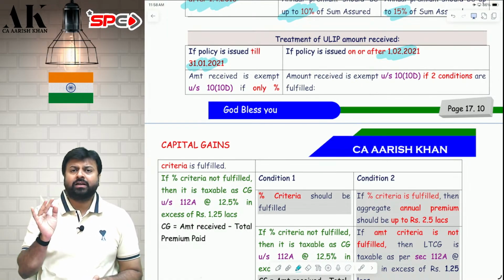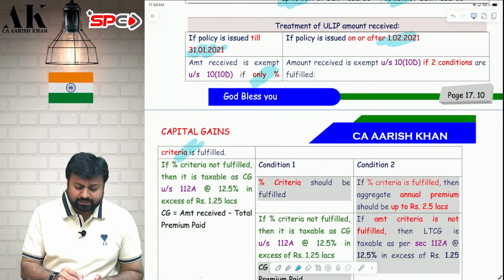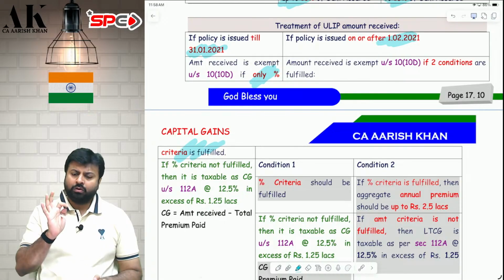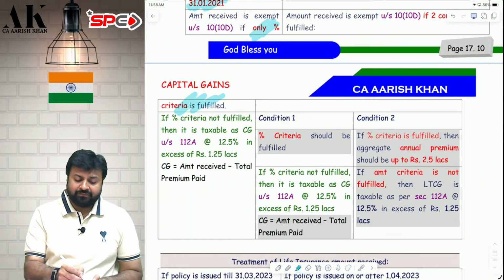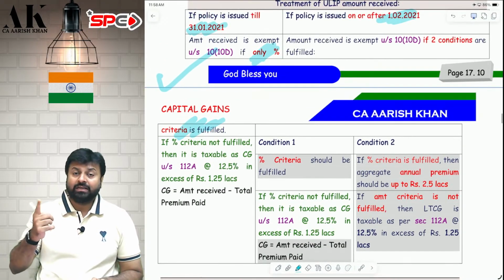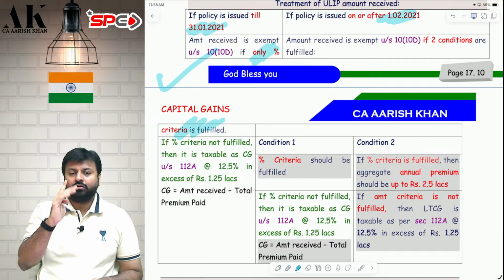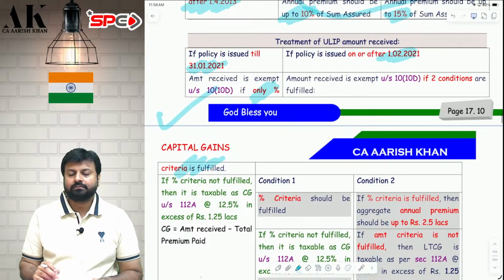If it is issued till 31st Jan 2021, then you only have to fulfill the percentage criteria. If this percentage criteria is fulfilled, your capital gains is exempt. But if the percentage criteria is crossed, then you have to pay capital gains tax. How capital gains tax will be computed, that I will show in a while.